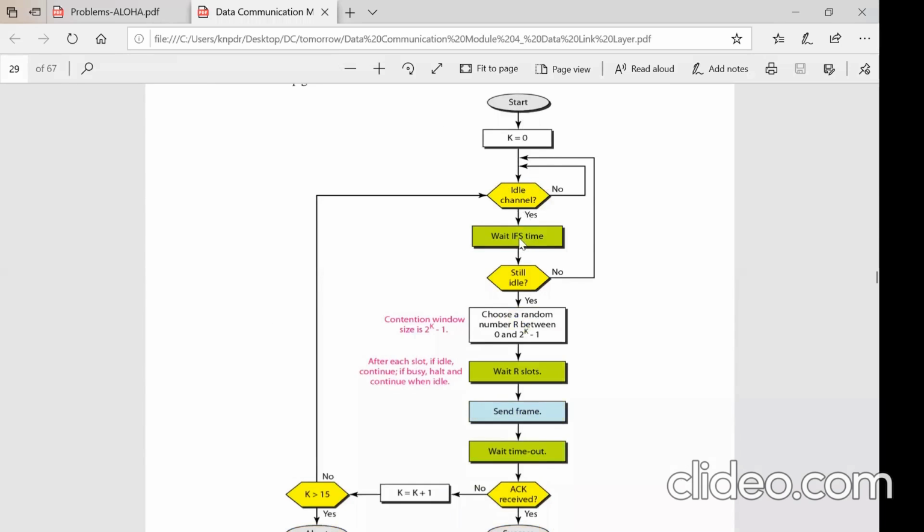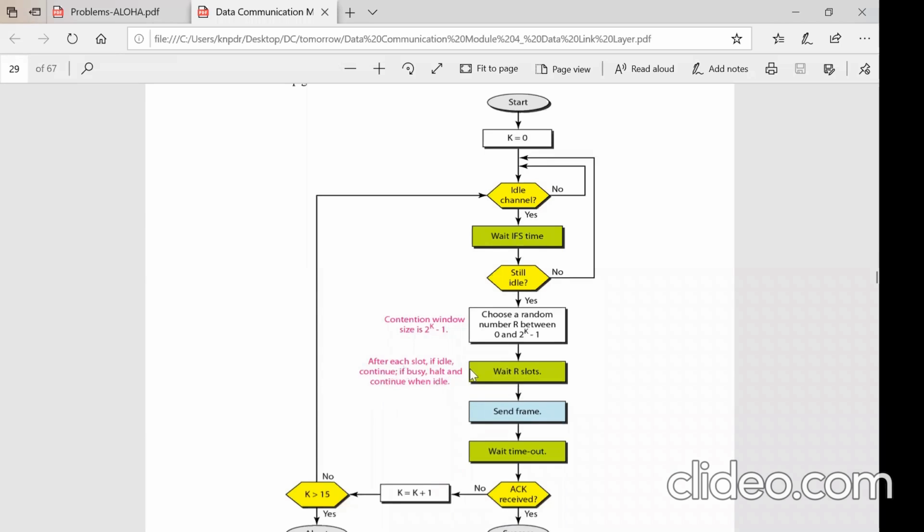as soon as it waits for IFS, it checks whether it is still idle. If it is still idle, now it starts the contention window. In the contention window, it will start with the first time unit slot. Then R will be chosen as some random number. Based on the random number, it waits for so many R slots. If R comes to be 10, it waits for 10 smaller unit slots. Then in this particular R slot, it keeps on checking the channel, whether it is busy or free.